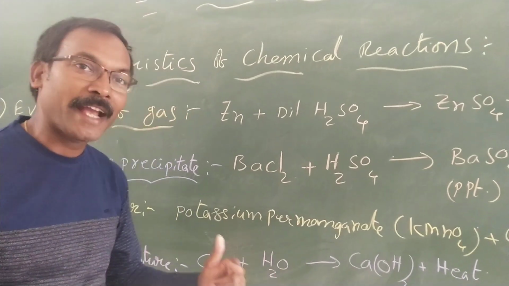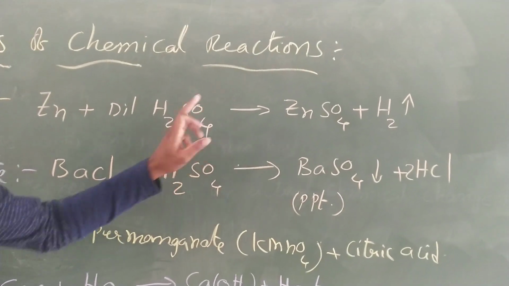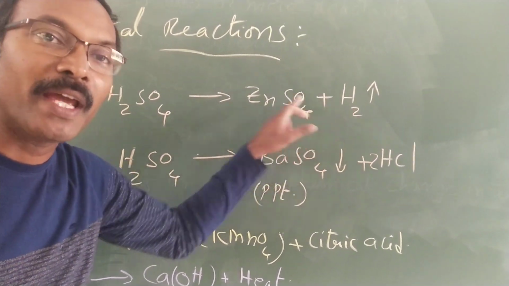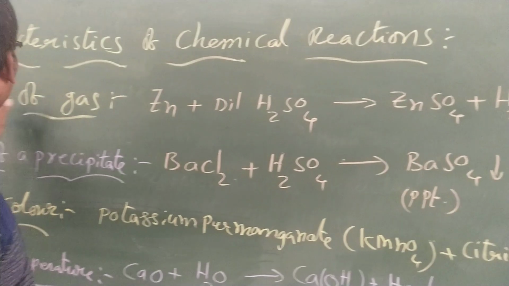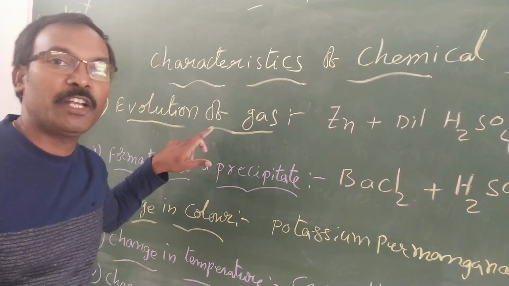So from that activity we understood that zinc when reacted with the dilute sulfuric acid gives out zinc sulfate and the hydrogen gas. So gas is evolved here. That's why it is known as the characteristic of evolution of gas. It is characterized by evolution of the gas.